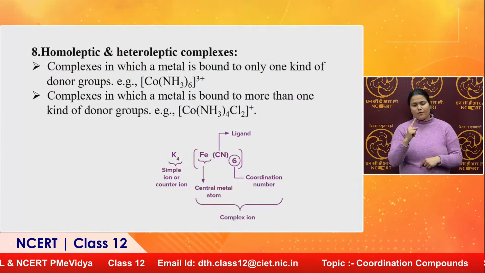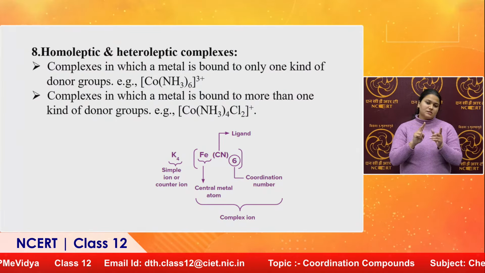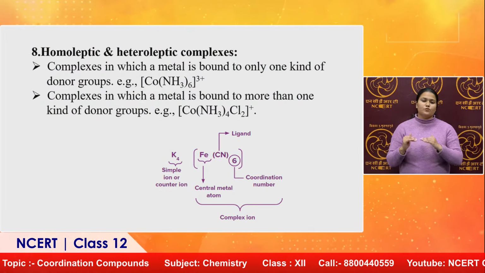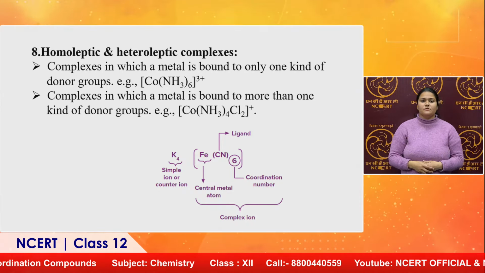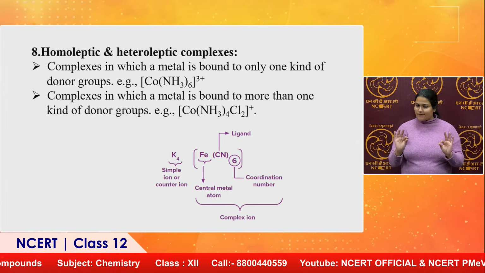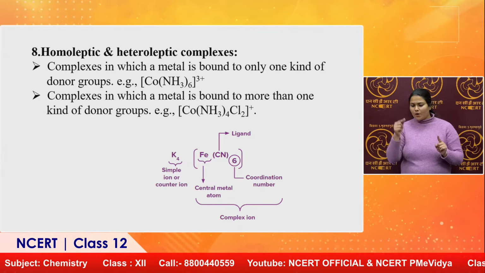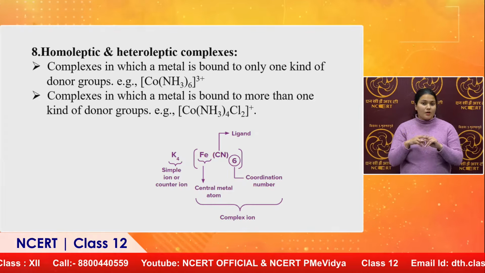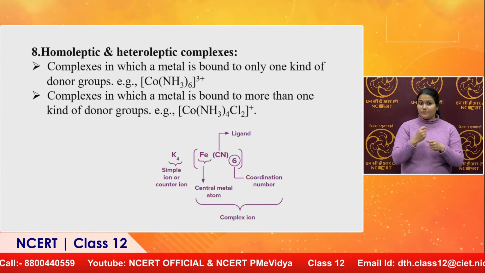Simple ion has only one valency, and generally this potassium is coming to fulfill the charge of the complex, because FeCN6 will show a charge, and the potassium ion comes to neutralize it. So, that simple ion comes outside the square bracket and does not form the coordination sphere. But CN is a ligand, so it will form the coordination sphere.